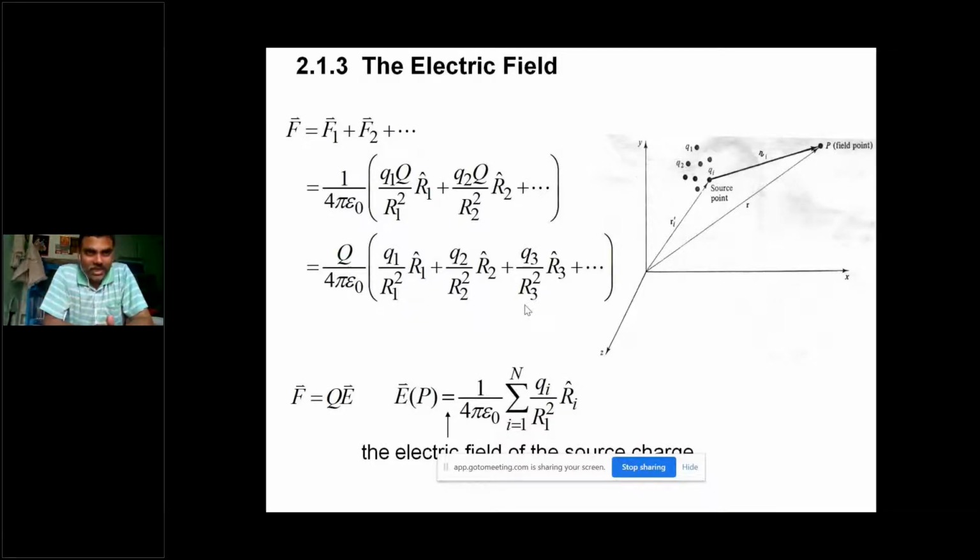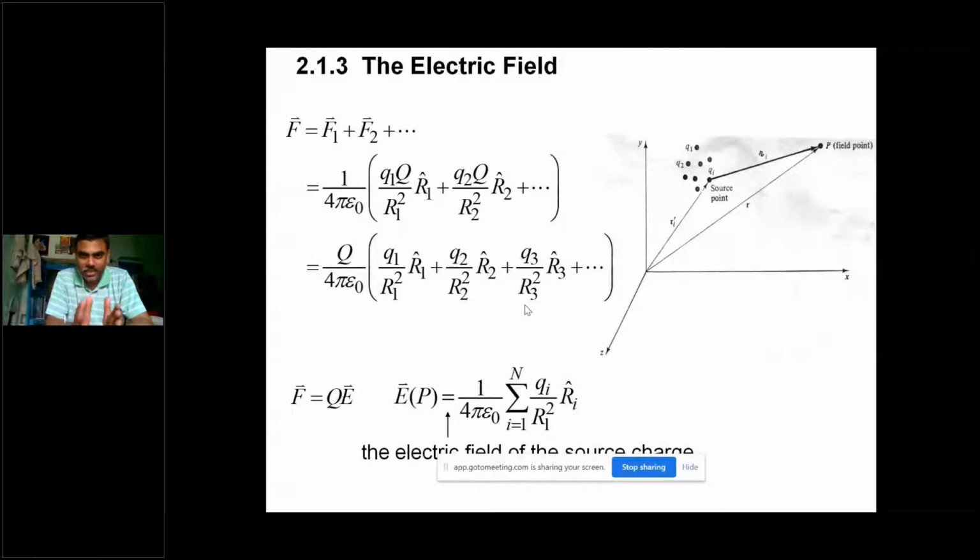So whatever the electric force, it satisfies superposition due to the different point charges. Up to now we discussed Coulomb's law between two point charges, and similarly, for a number of n point charges, consider the force acting on another point. Let us say in the figure there is the source point, and there we have the point charges q1, q2, q3 and so on.